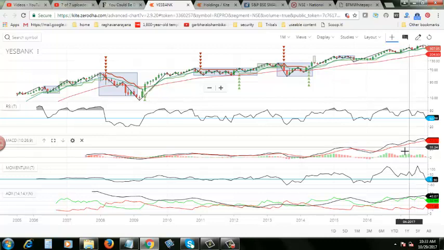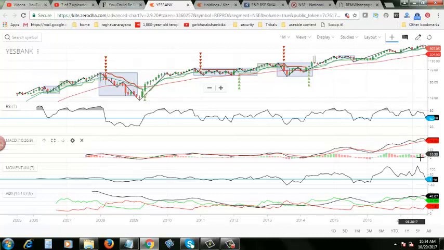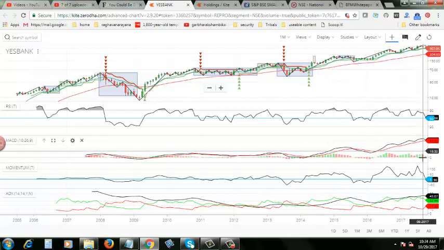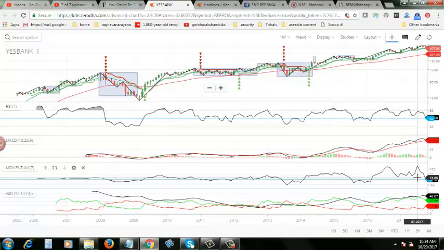And MACD is trying its level best, but now its signal line is crossing the red line. You are also seeing the histogram bars, which were operating on top of the baseline, but you can see the red bars popping up here. All these indicator symptoms are in sync with this, and momentum is going down.